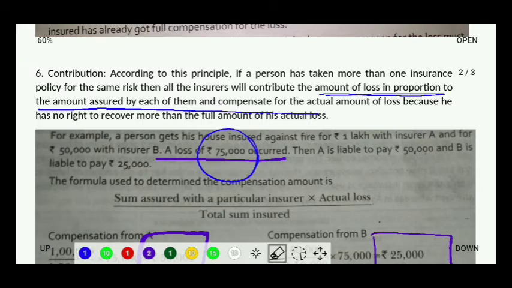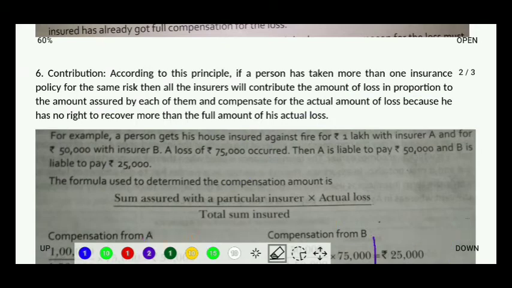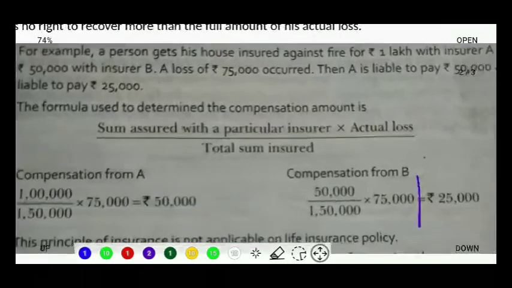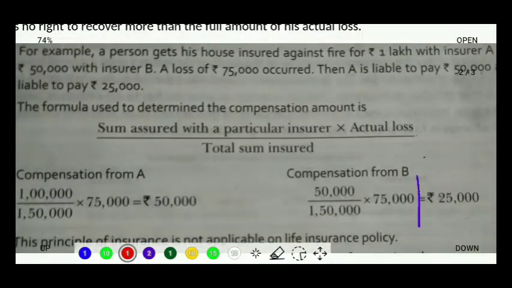And what is the formula for division? Let's have a look onto that. First, in the numerator, we will put the sum assured with the particular insurer. If we are calculating for A, then we will write the amount of insurance taken from insurer A. If we are taking for B, then we will put 50,000, because that is the amount of insurance that we have taken from insurer B. Then we shall divide it with the total sum insured.